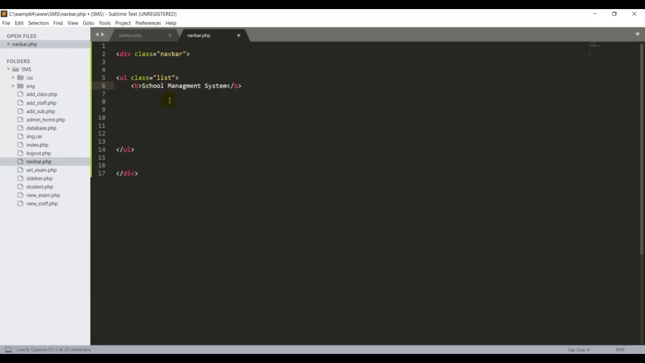But I want to give some more style in this HTML tag for the school management system title. In this case, I can use some style inside the bold tag. In the style, first thing I want is the color, because if you take a look, my color is white.